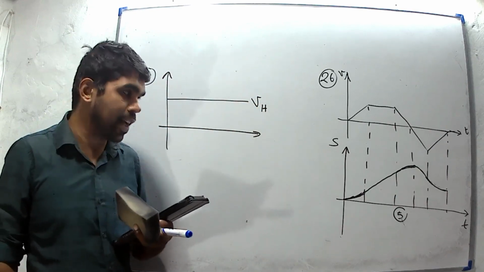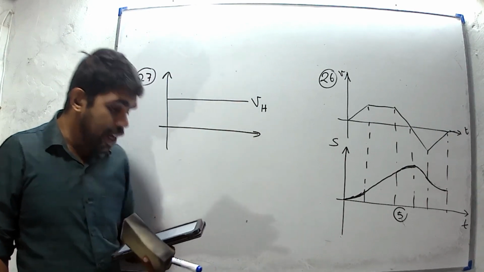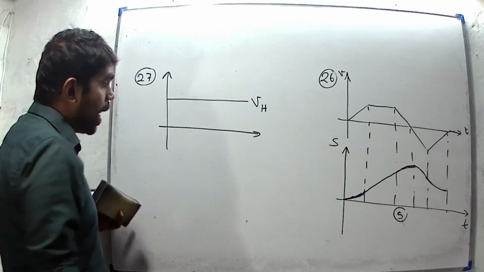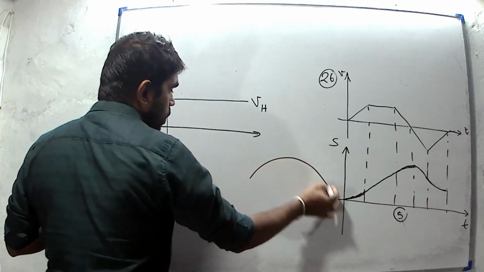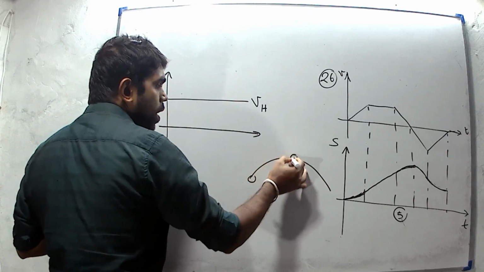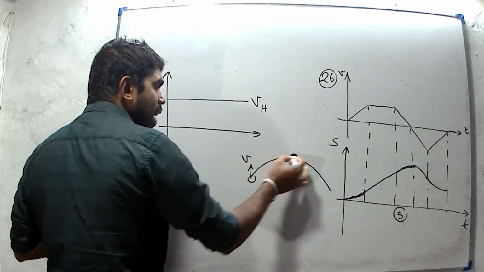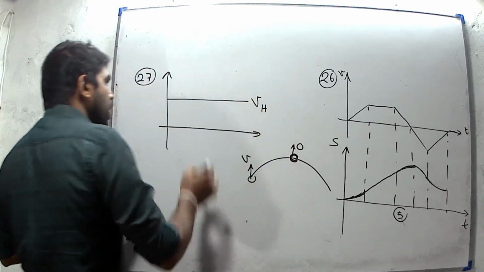There is no acceleration in horizontal direction. But when considering vertical velocity, from this point to this point, velocity is decreasing and velocity at the highest point should be 0. Vertical velocity at the highest point is 0.